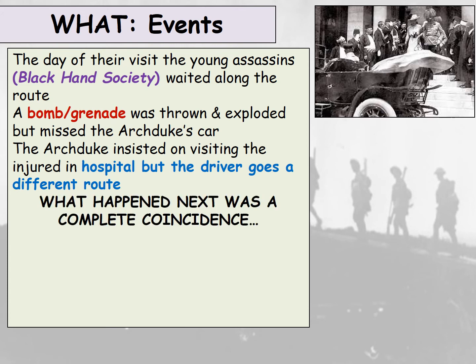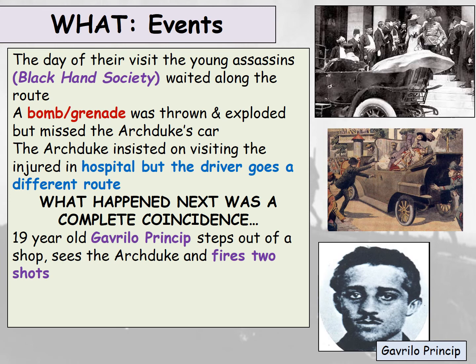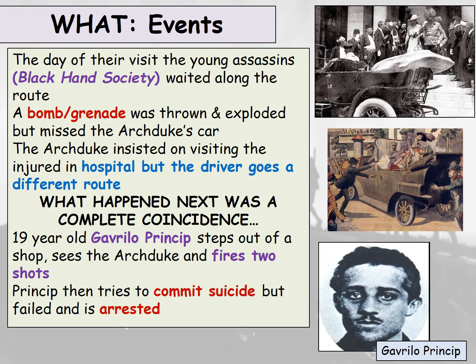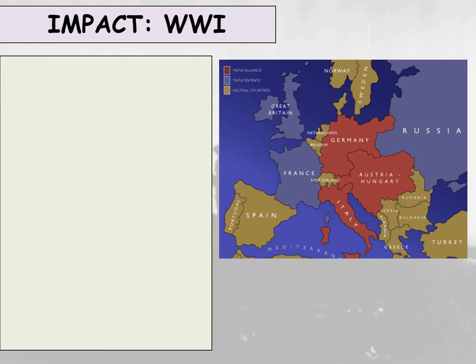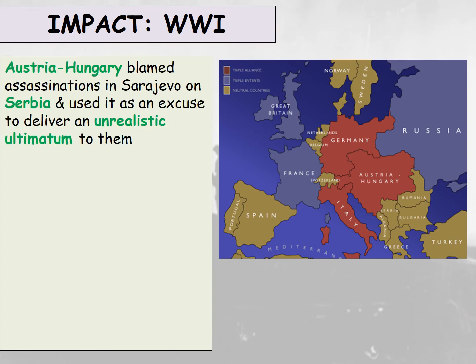And what happened next was a complete coincidence. 19-year-old Gabriel Princip steps out of a shop after buying a sandwich, and he sees the Archduke and fires 2 shots towards his car. Princip then tries to commit suicide but fails and is arrested. And this is a miniature of the Archduke and his wife who have been assassinated. So the impact this has on World War I.